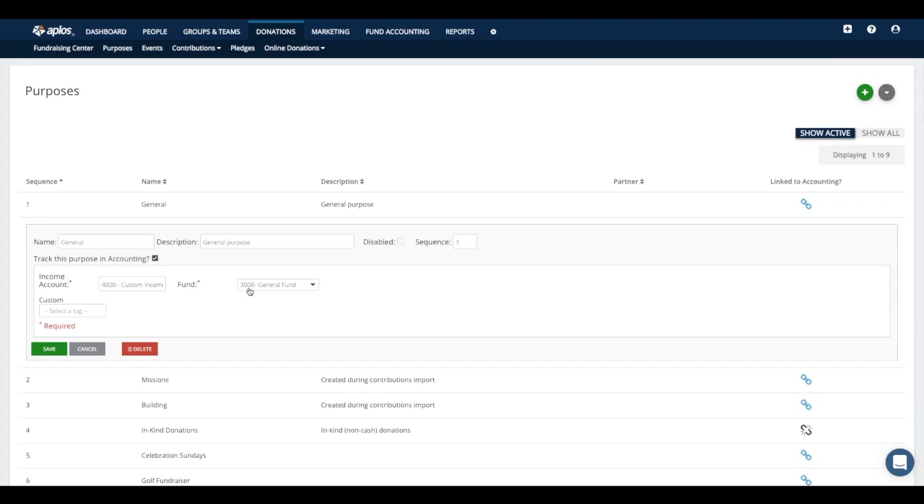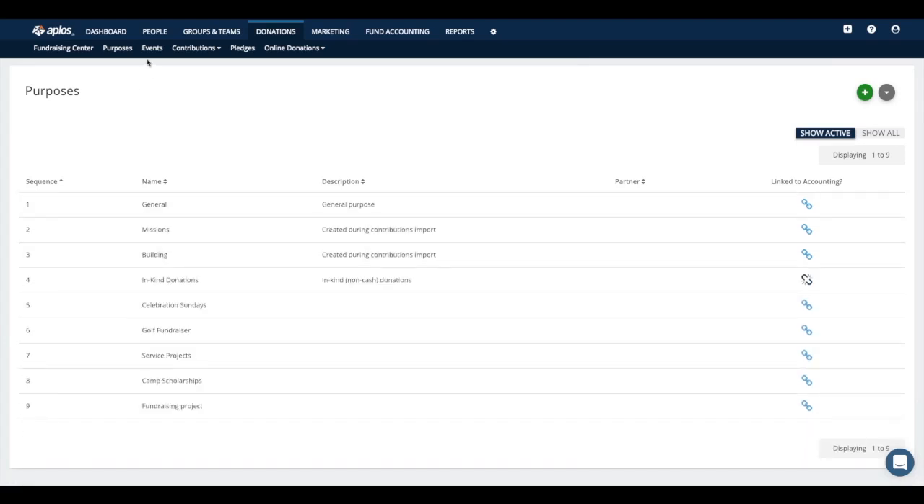You can just enter the one entry from the donation side, and it'll automatically post a deposit on the accounting side so that your books are in balance already. All right, so that is your purposes.